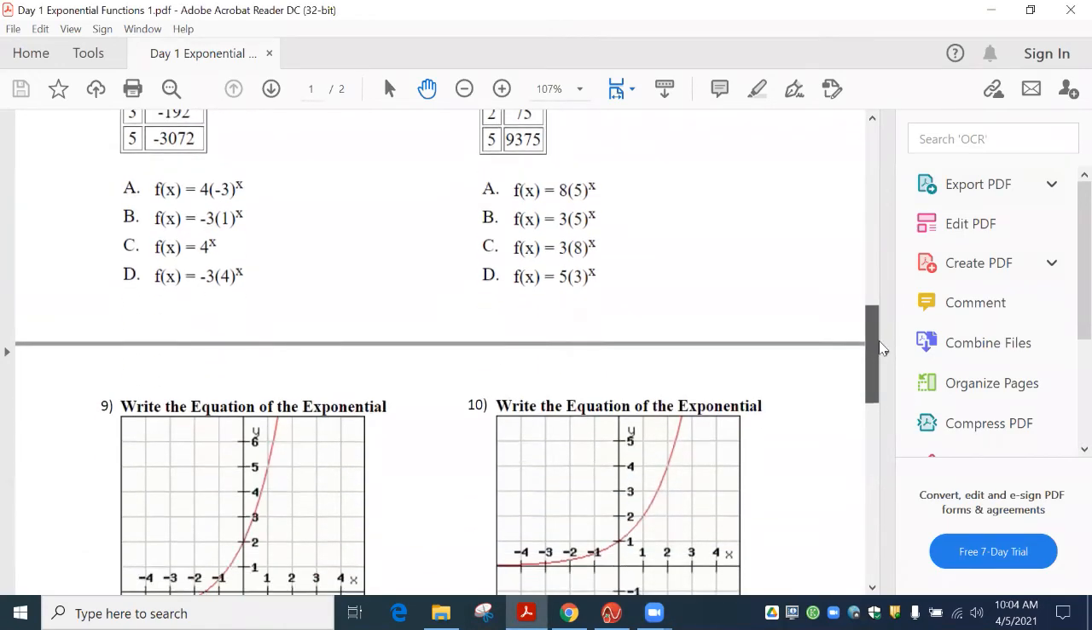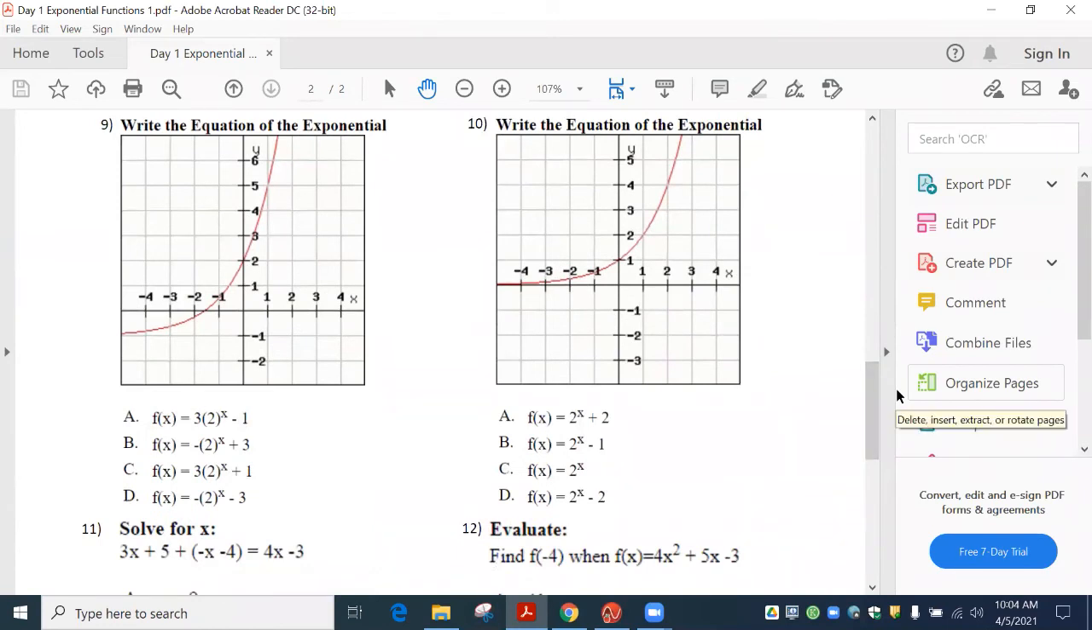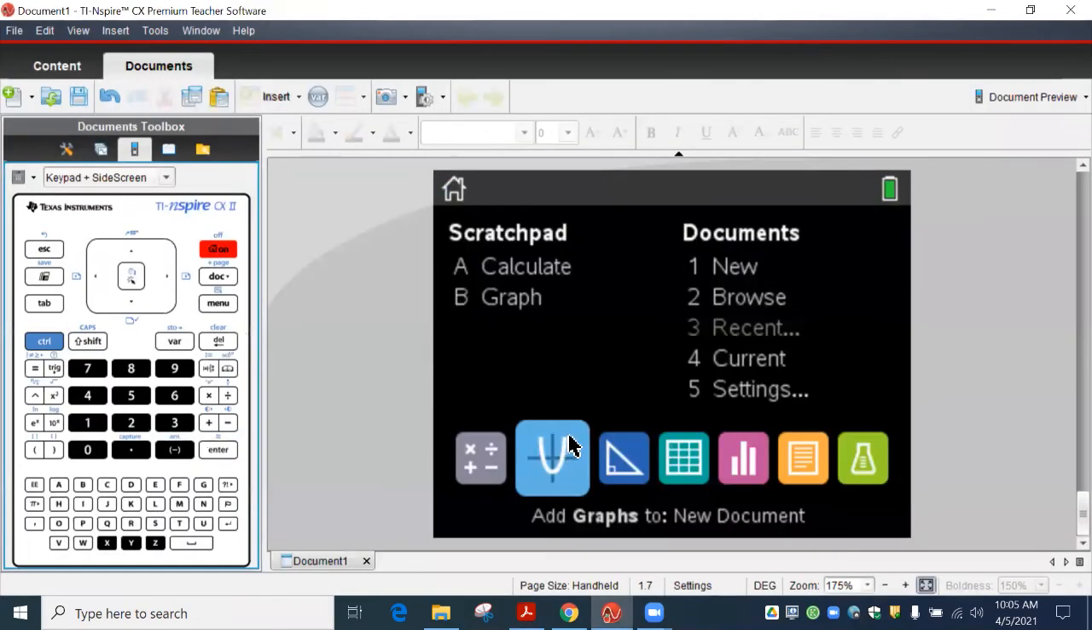So look at number 9. Okay, this is what the graphs look like. Once again, you should be able to do this even without me teaching you how to do it. Why? Because they give you a picture right here, this graph, and then they give you y equals. All you got to do is type these in and then see which one matches it. So we're just going to go type these in real quick.